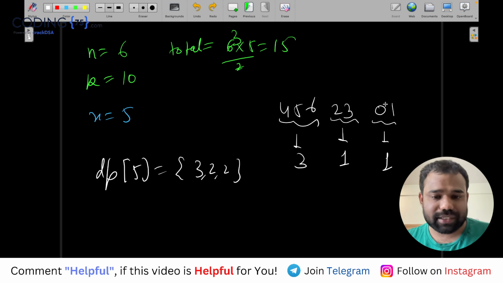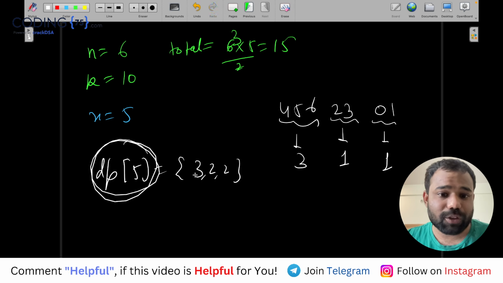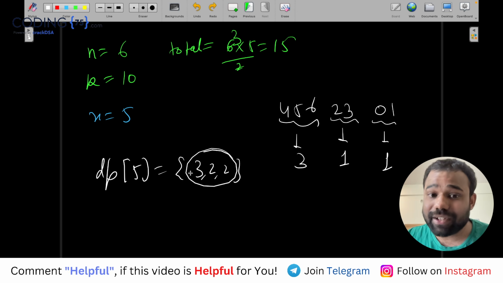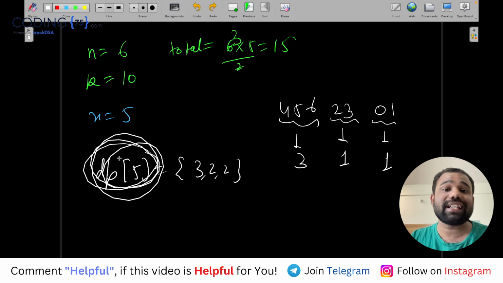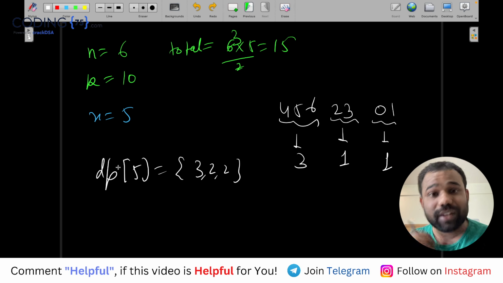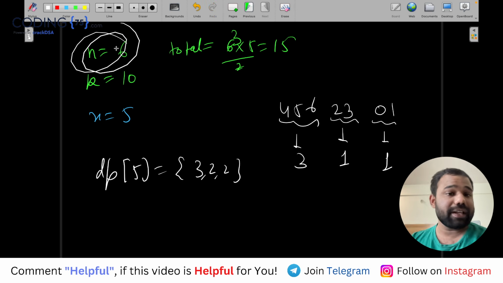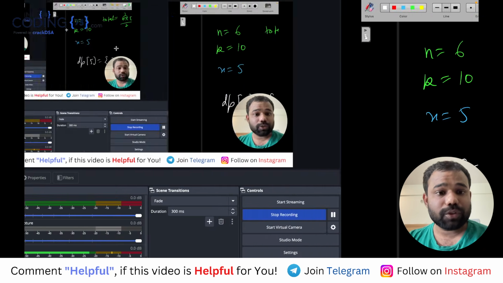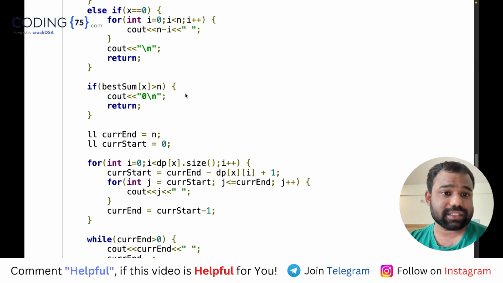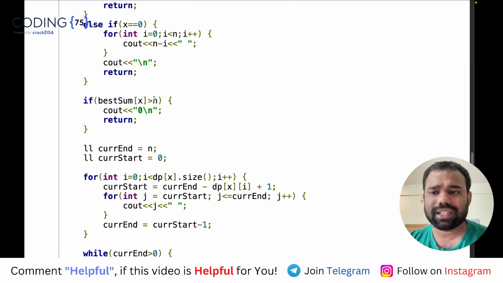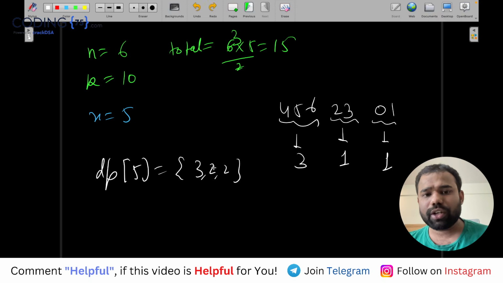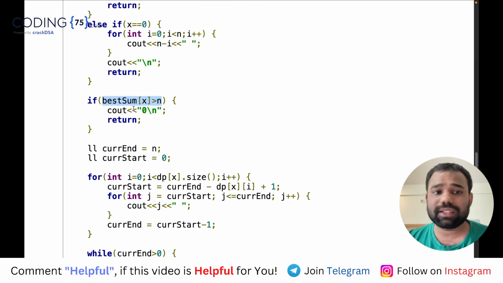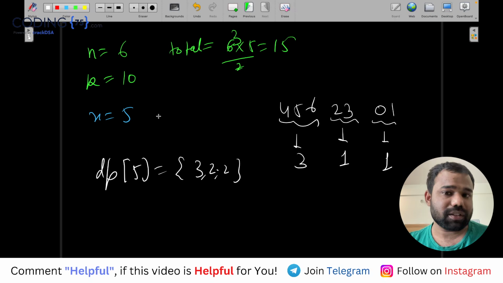That's the thing guys, because this dp of 5 has 7, it needs 7 elements to get 5 such subarrays which have no inversion, but we had just 6 elements, means the answer is not possible here. So you can see that in this case, the best sum is nothing but the sum of these values, and if the best sum is more than the number of elements, the answer is 0, it is not possible.